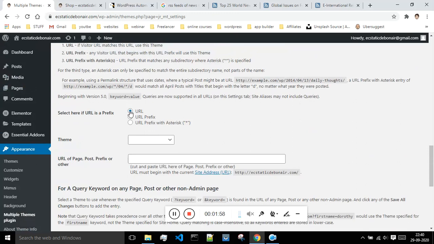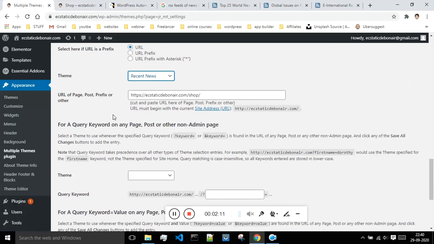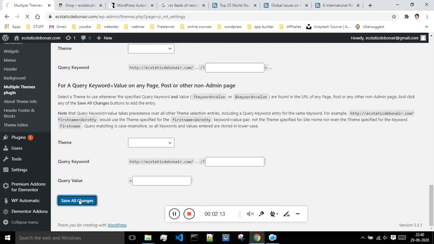Okay, so click on this URL. You have to paste that URL over here, and for this shop, whichever theme you want, you can just select that. I will go with the news theme which is installed by me, I will make use of that. I will just save.